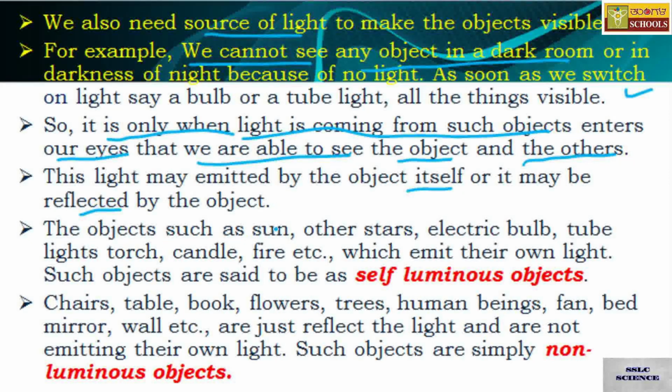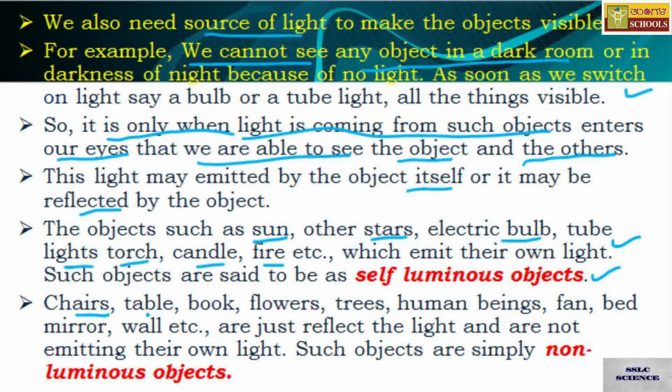The objects such as sun, other stars, electric bulb, tube lights, torch, candle, fire, etc., which emit their own light, are said to be self-luminous objects or self-luminous bodies.